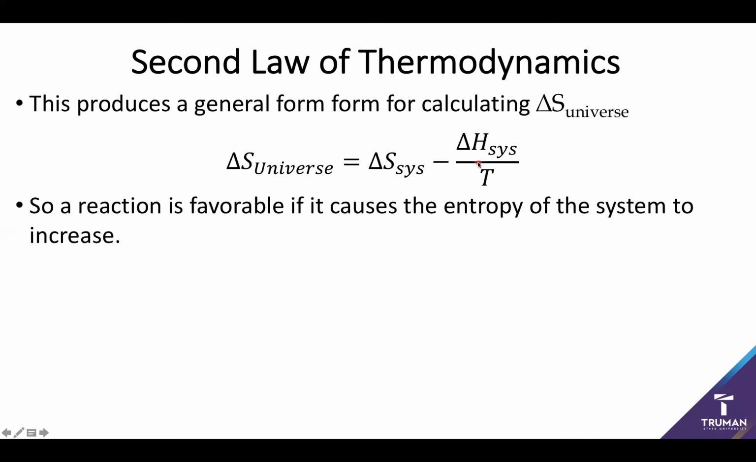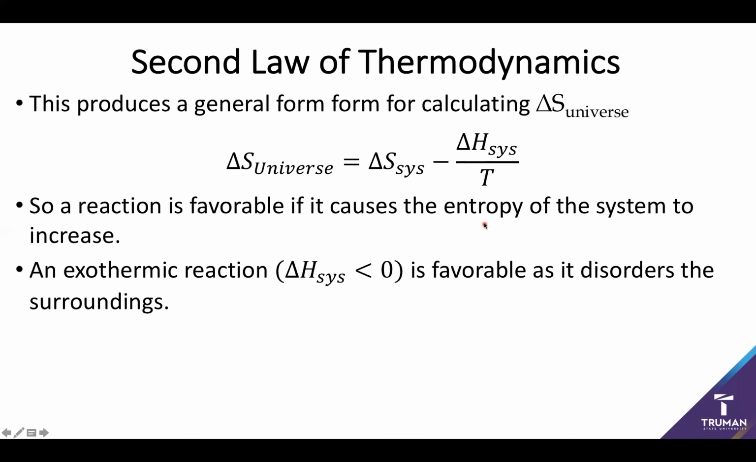So as a result, a reaction tends to be favorable if I have an increase in entropy in my system. A positive sign on my entropy of the system gives me a positive sign on my entropy of the universe. However, if I have an exothermic reaction, I have a negative enthalpy, which will also be favorable as it's going to disorder the surroundings. Heat is lost from my system, meaning that I have a whole bunch of heat entering the surroundings and making them way messier.